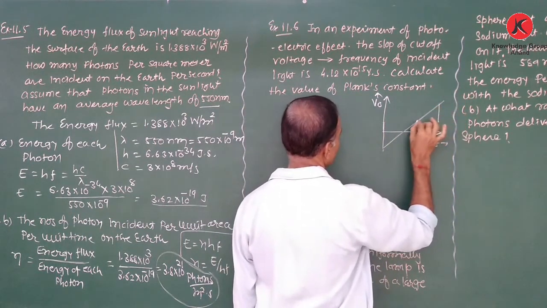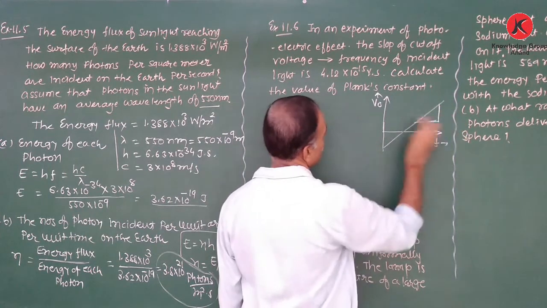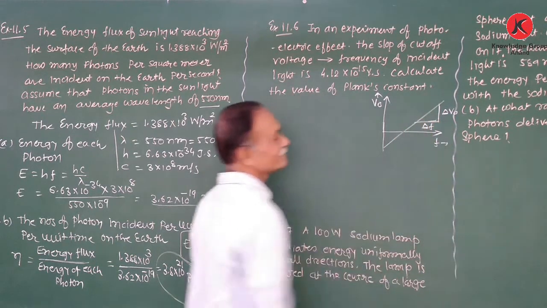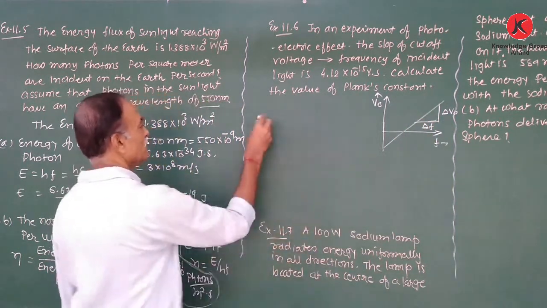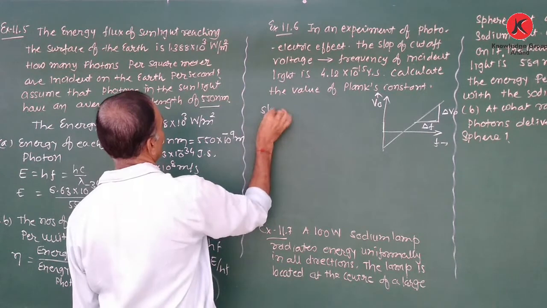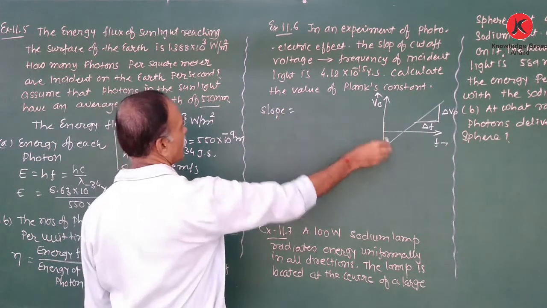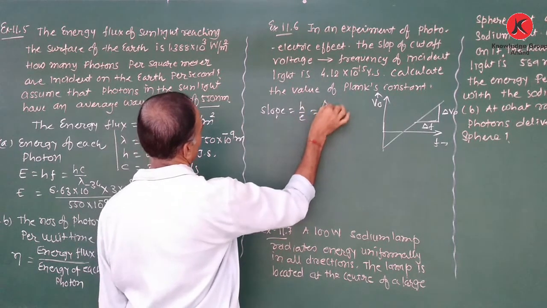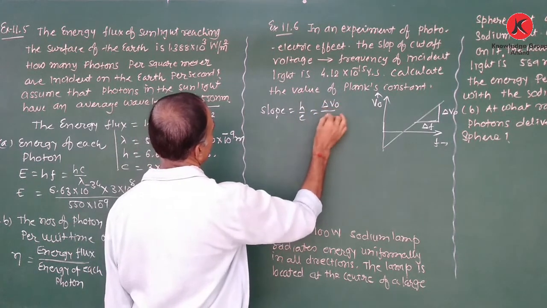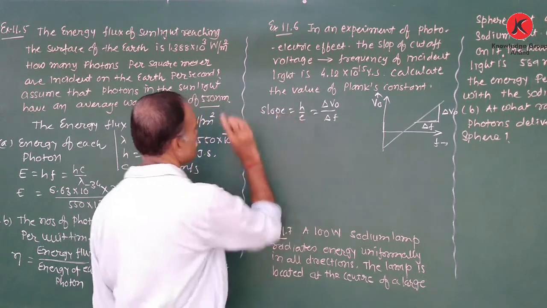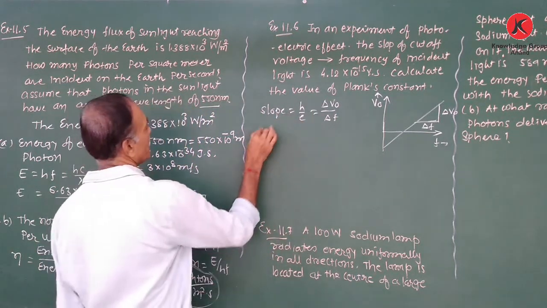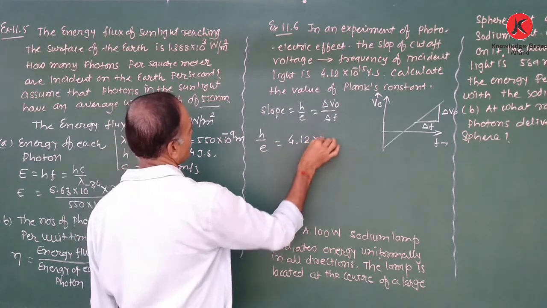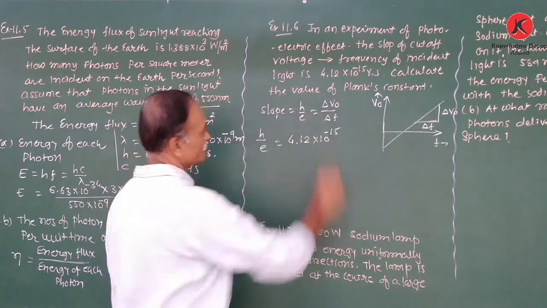The slope of this graph is given, that is delta V0 upon delta F. Now we know that the slope of the graph of V0 versus F is h upon e, which from this graph is equal to delta V0 upon delta F. This value is given. Therefore, h upon e is 4.12 into 10 raised to minus 15.